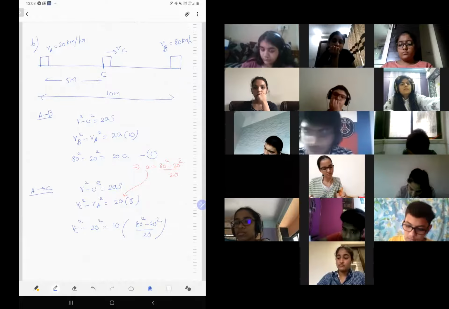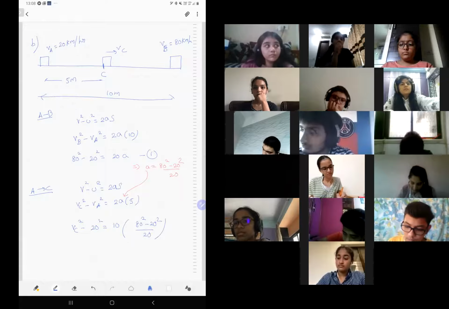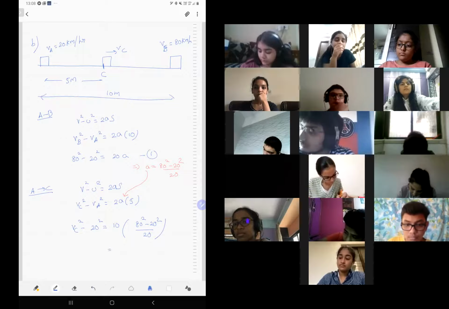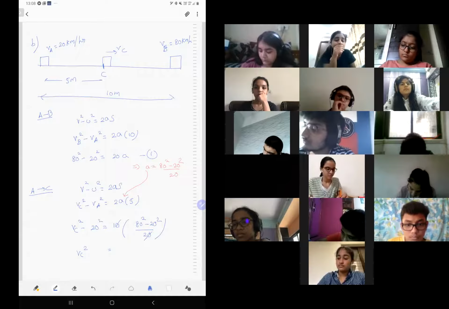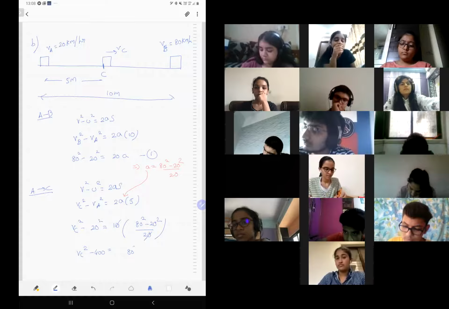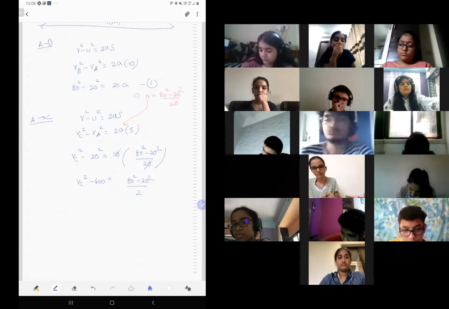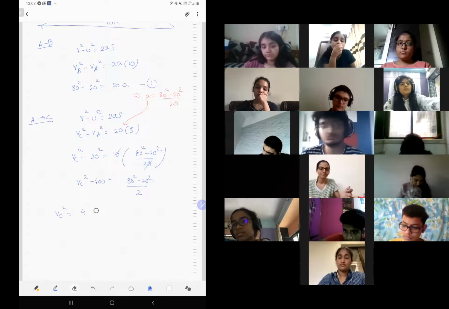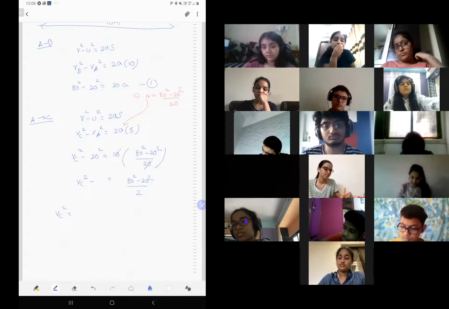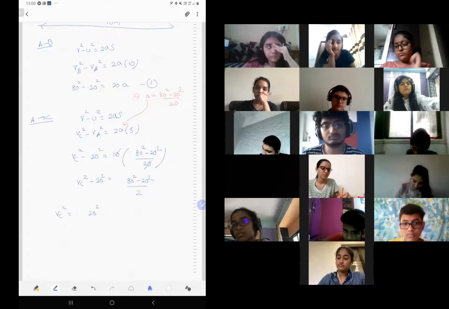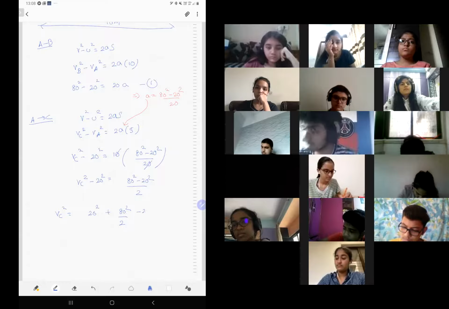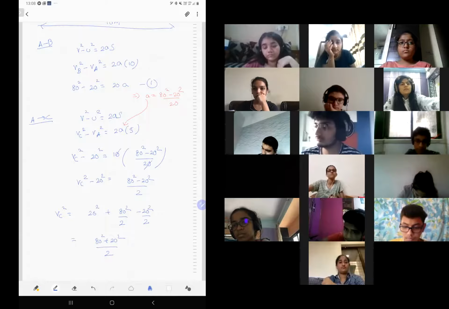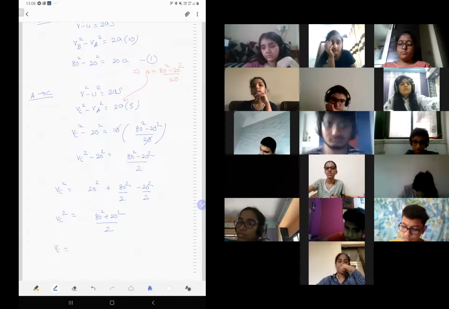Someone didn't understand this calculation, please ask me. I simply took a from there and substituted. This 5 into 2 is 10. I wrote that directly. And this will cancel, 0. So VC square minus 20 square will be 80 square minus 20 square by 2. Let me keep it as 20 square only. VC square is 20 square plus 80 square by 2 minus 20 square by 2. I'm just simplifying it now. You will get this thing as 80 square plus 20 square by 2. So VC is root over.